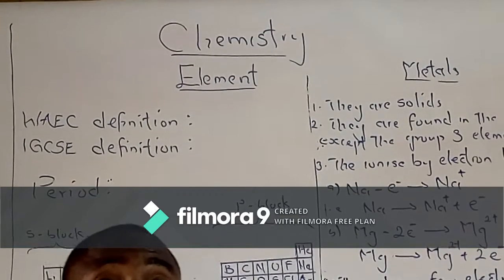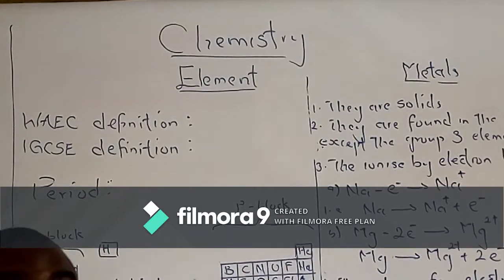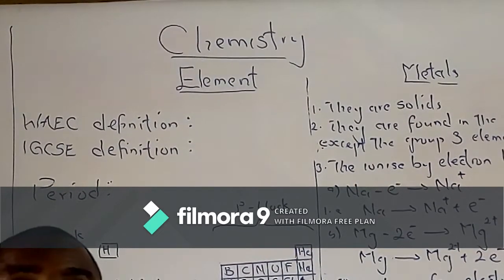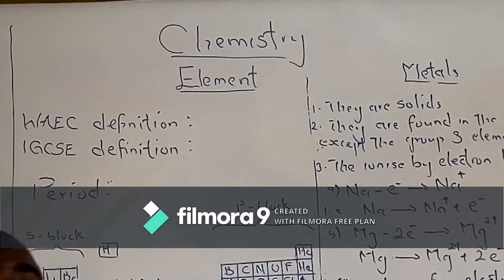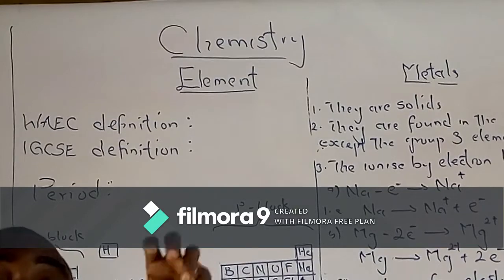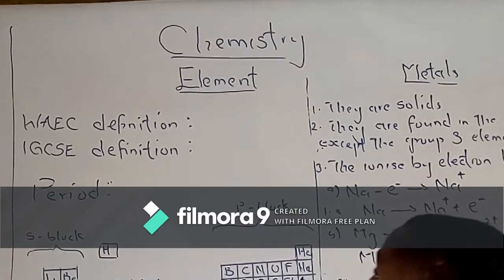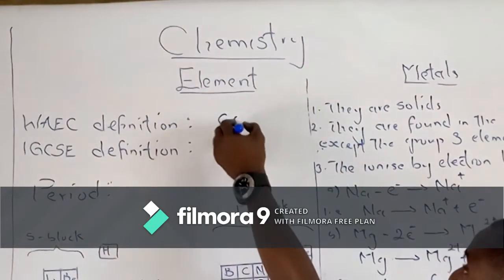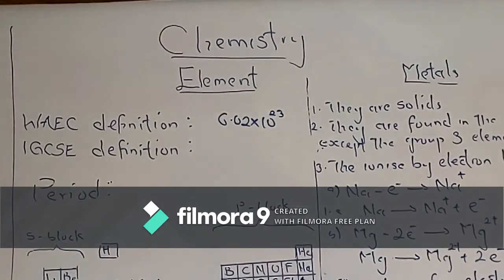And I want you to know that in an element, there are atoms that look alike. Take for instance, hydrogen is an element. Hydrogen contains hydrogen atoms. A particular element contains 6.02 times 10 raised to the power 23 atoms.